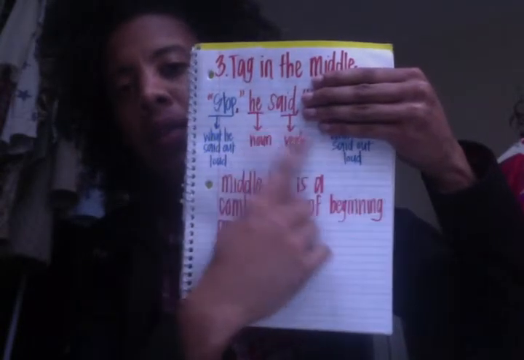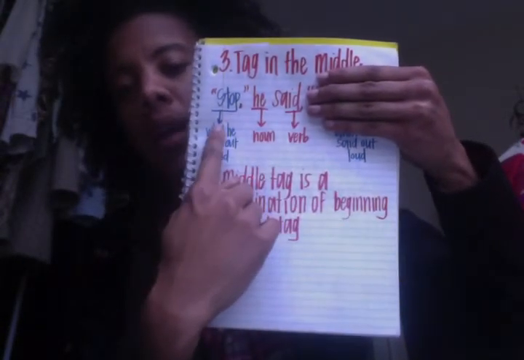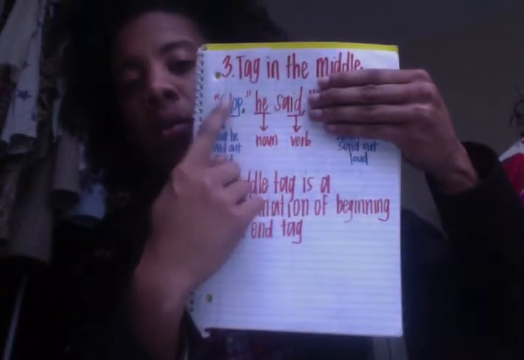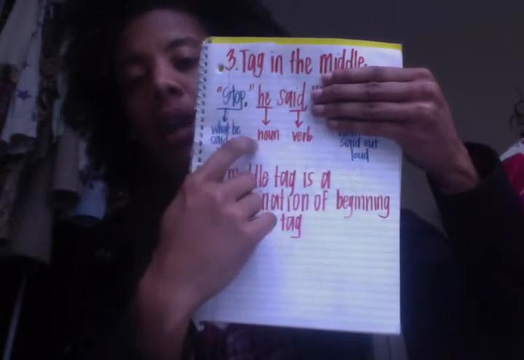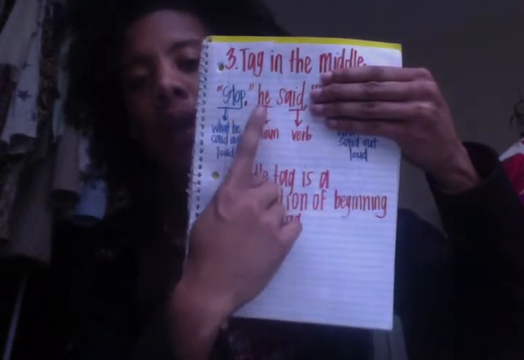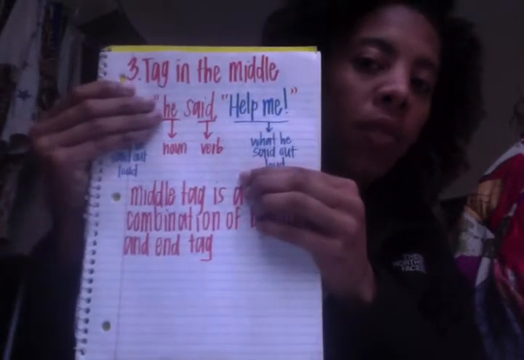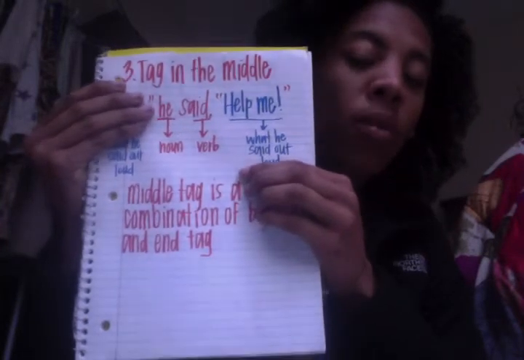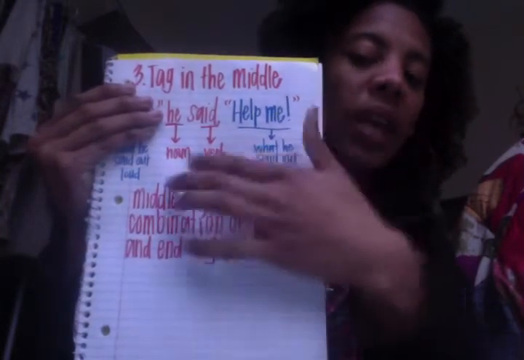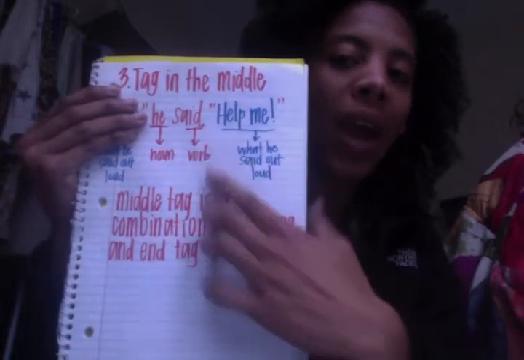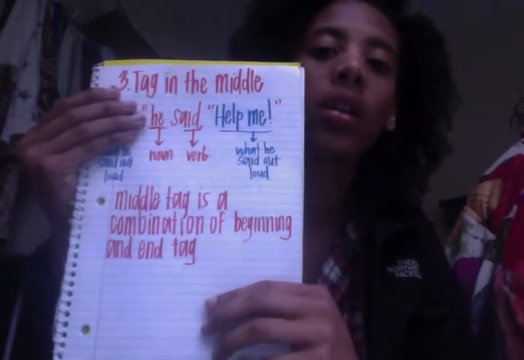Tag, the noun and the verb, comes at the end of what was said out loud. So the comma goes inside along with what was said out loud, and then we put our tag, the noun and the verb. And then we add our second part. In order to add our second part, we can cover up what was already said to remind ourselves that this looks like the beginning tag, and we have to put another comma right after our tag.